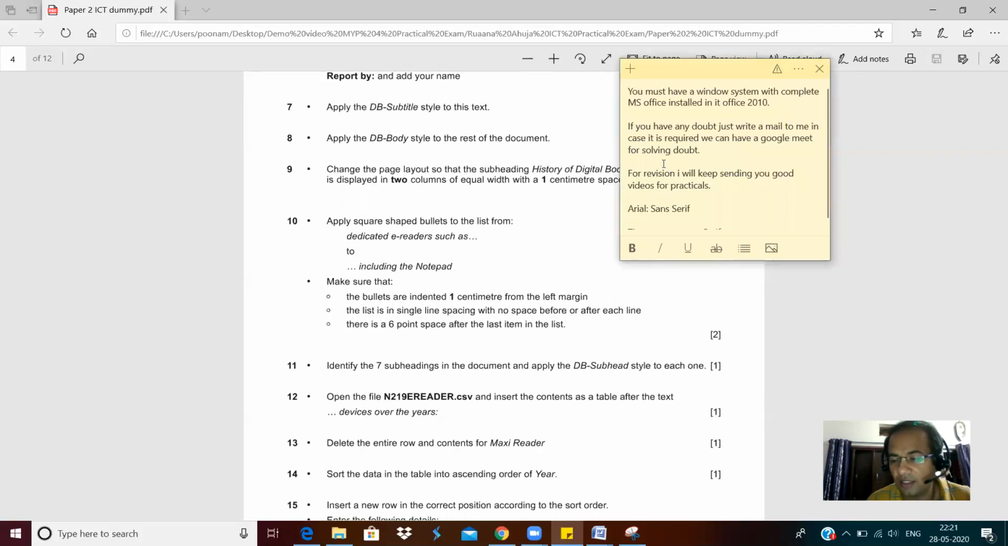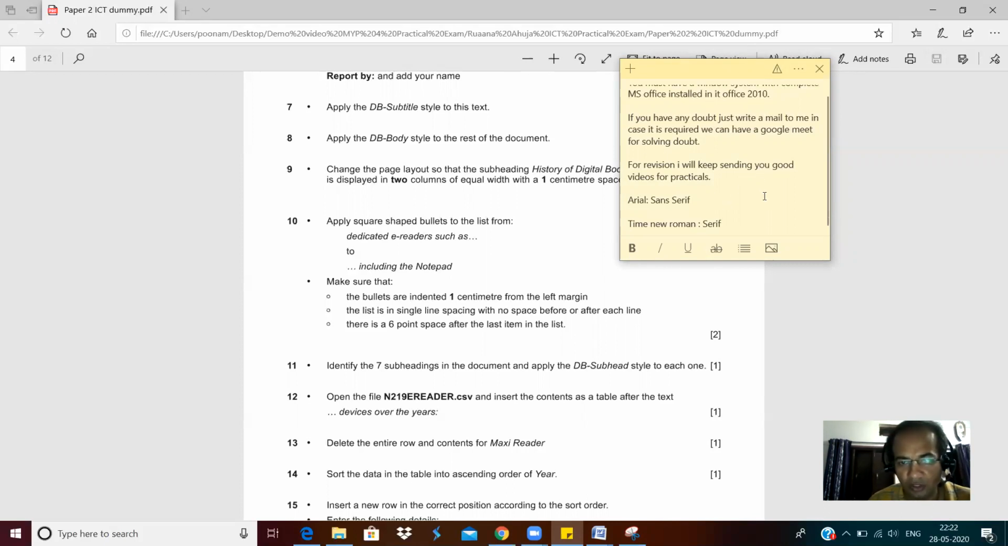Okay, another thing, if you have any doubt regarding this paper 1 or paper 2, you can write a mail to me. And if you want, we can have even 1-to-1 or a group of students, we can have a Google Meet session also. There is no problem. Okay, and as I already told you, for revision, I will keep sending you some good resources, especially for practical. As far as theory is concerned, you people will have to approach me for your theory paper. But for practical, I will keep sending something to you people for revision.